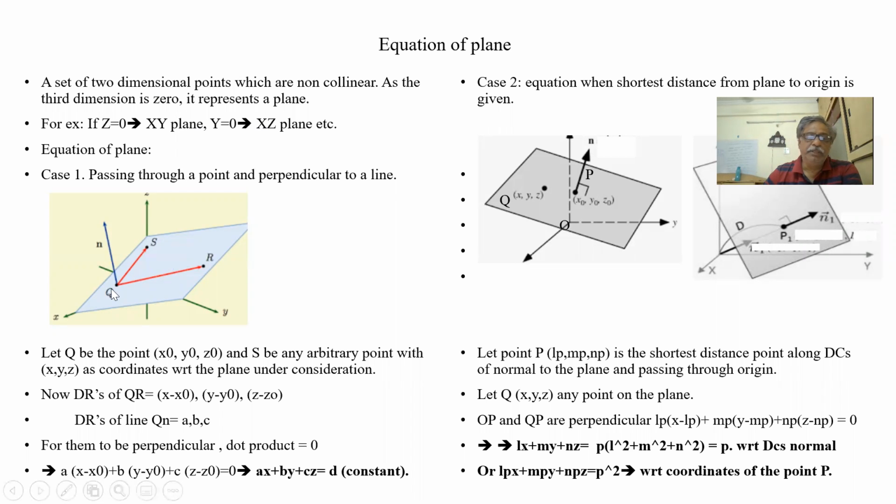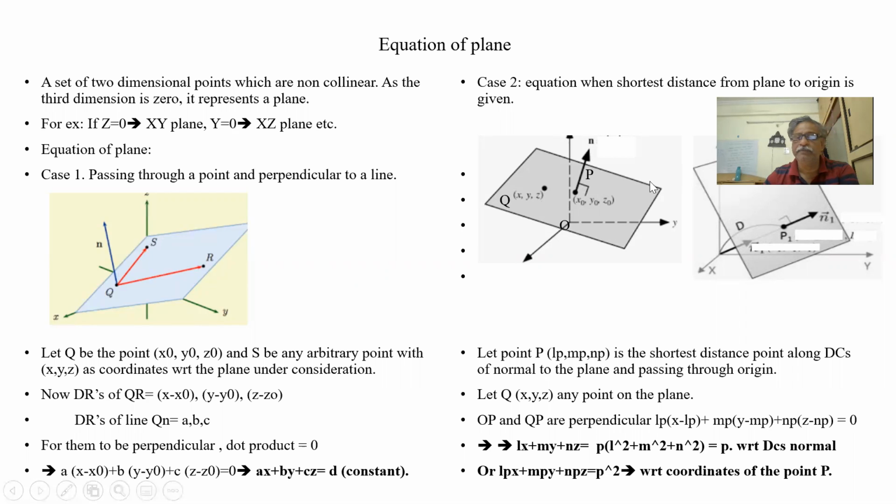What is a plane? Three non-collinear points make a plane. Suppose they are collinear, they make a line. If they are non-collinear, they make a triangle. This triangle can be tilted in any form. It can be tilted along the x-axis, y-axis, z-axis, or if you see this plane, it is expanding in all the axes. So this is an example of a plane.